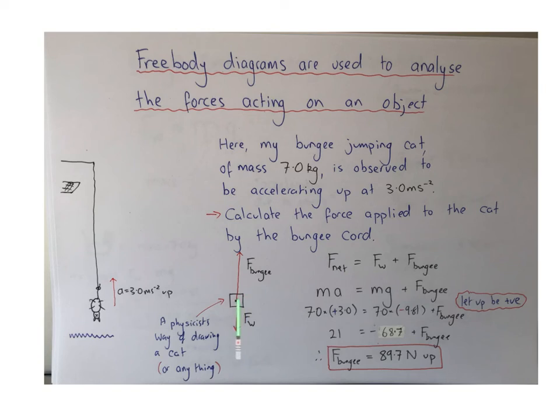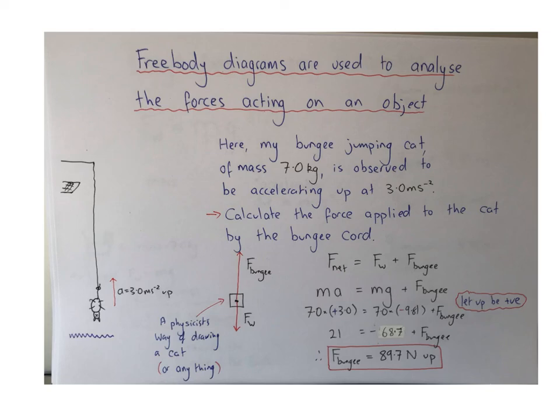Also acting on the cat is the pull of the bungee cord up. Because the cat's accelerating up, I know that this force due to the bungee cord must be bigger than the weight force. So I've shown that in the free body diagram by making this vector longer than the weight force.